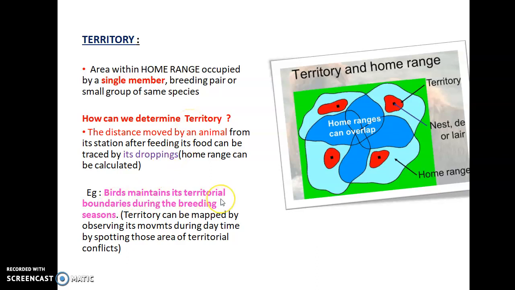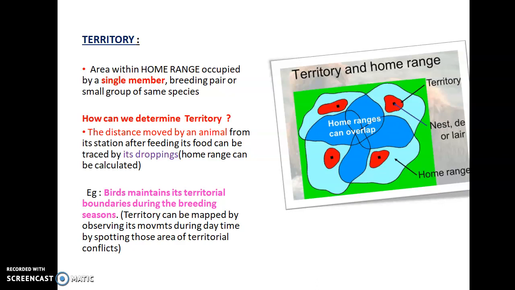For example, birds maintain their territory boundaries during the breeding season. During the reproductive period, they generally make territory boundaries. If a bird is maintaining a territory, a male and female bird will be maintaining a particular area, which is called the territory, and the male will attack other members of the same species that come into contact with this female.